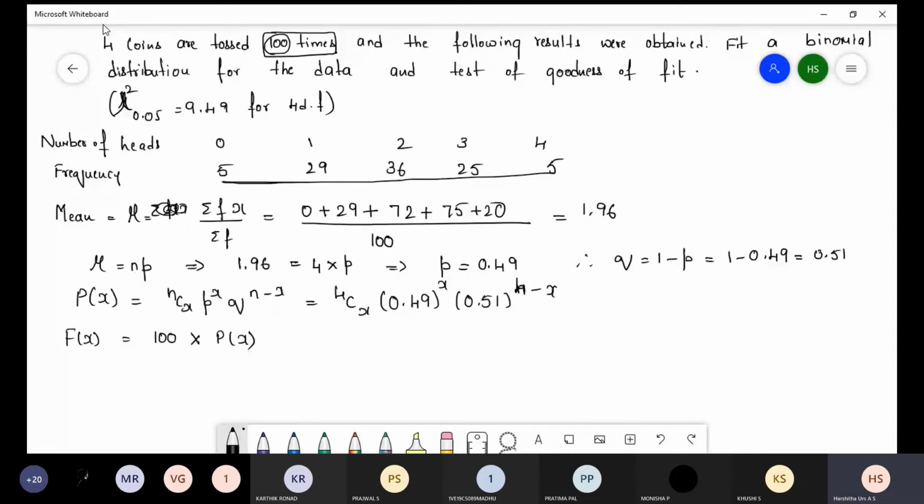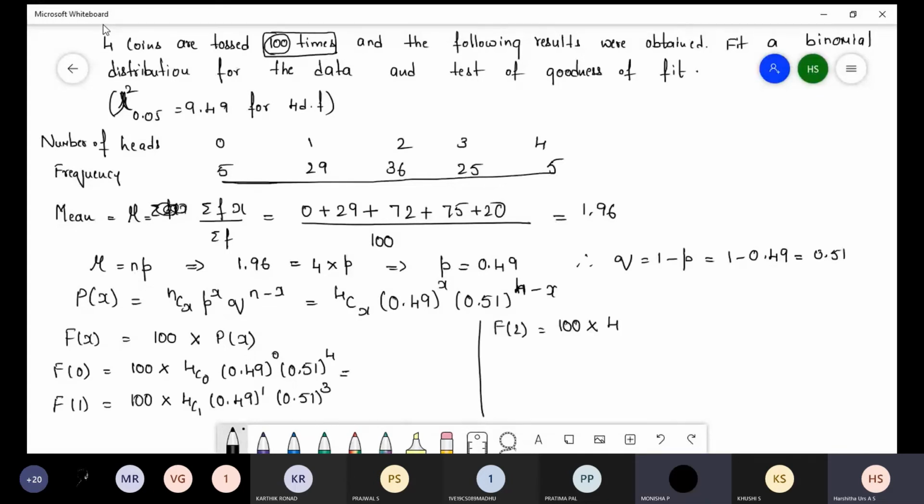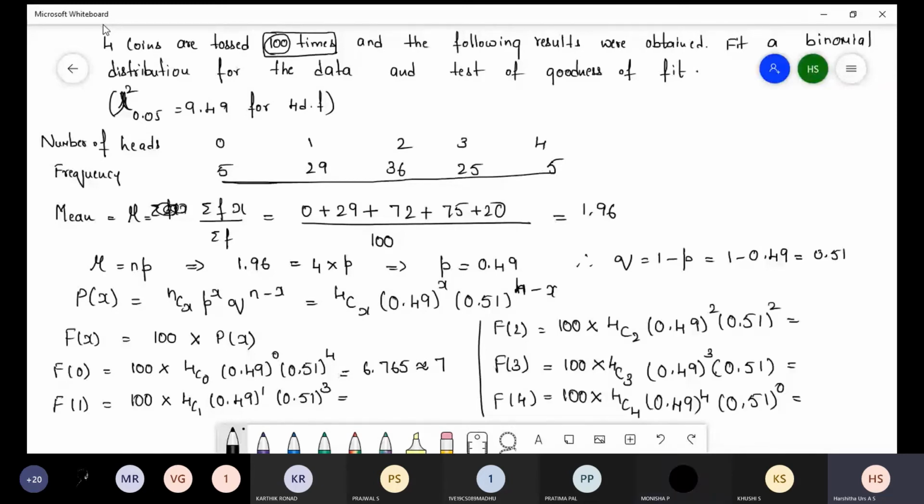So the first value in the table, that is f of 0: 100 into 4C0, 0.49 whole power 0, 0.51 whole power 4. We find 7.65, approximation we can take here 7. Next, approximation value we have to take is 25.999, we can take 26.